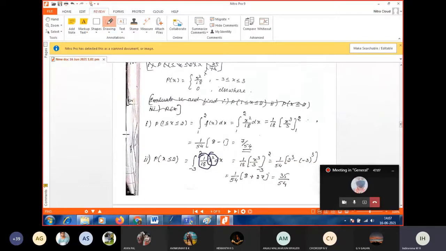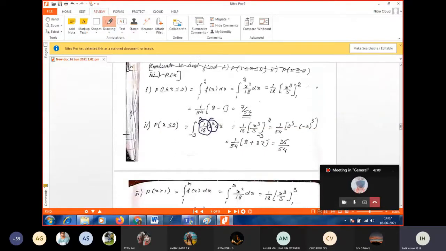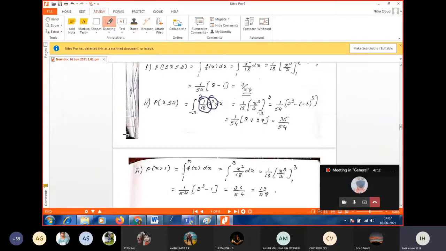Actually it is 1 to infinity, but if you consider from 1 to infinity, here we have 3. So 3 to infinity our f of x is 0. That's why I consider only 1 to 3. Integral 1 to 3 f of x dx. f of x is x square by 18 into dx. Now integrate x square, then apply the limit.